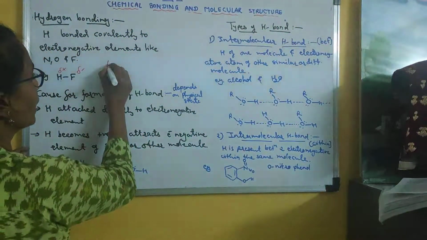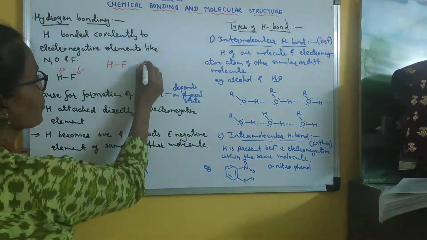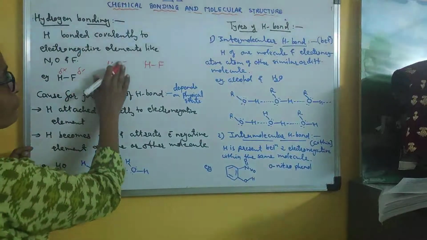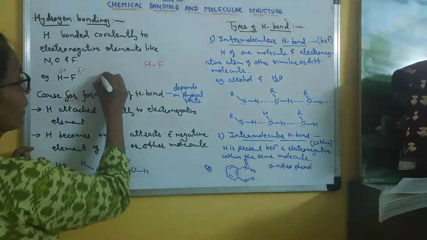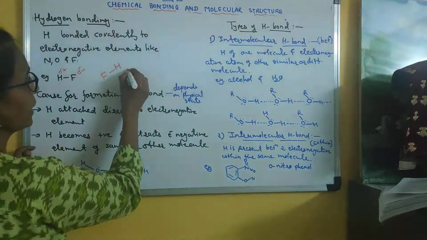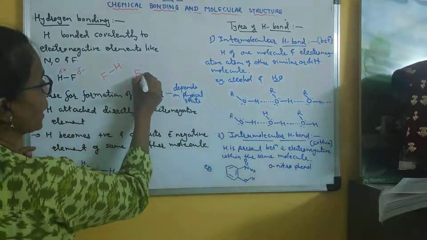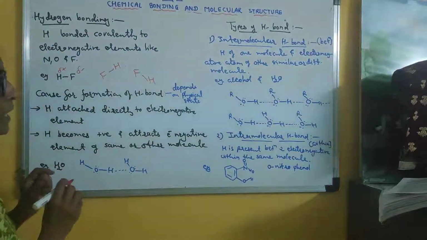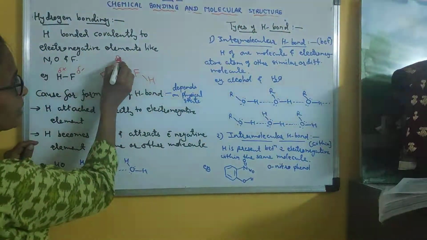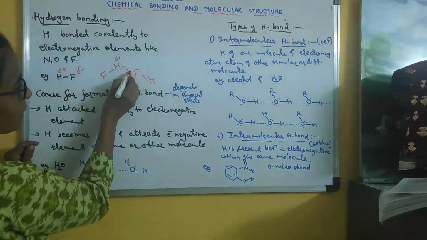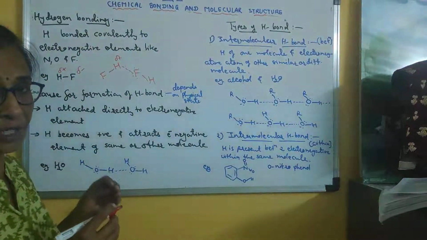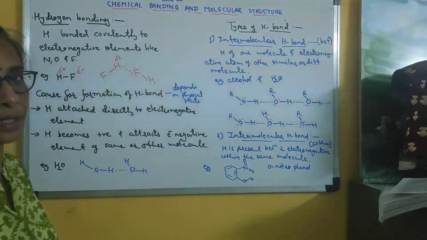So now what will happen? Suppose we have two HF molecules. This is one HF molecule here and this is another HF molecule like this. Hydrogen of one HF molecule, which is positively charged, is attracted by the lone pairs of electrons present on the electronegative element.